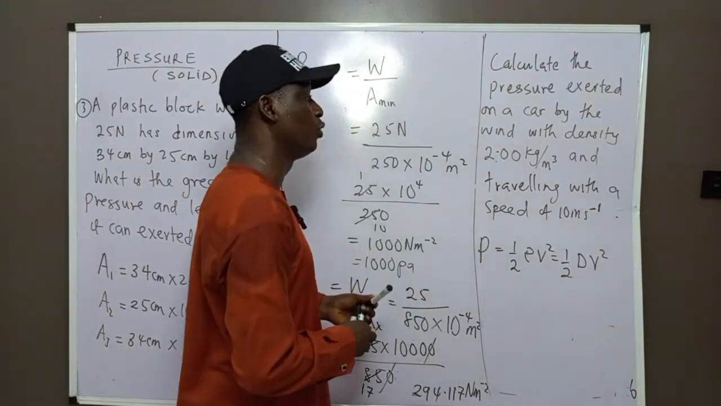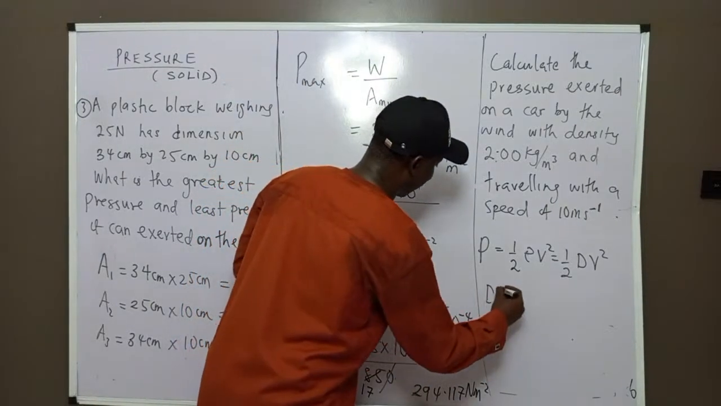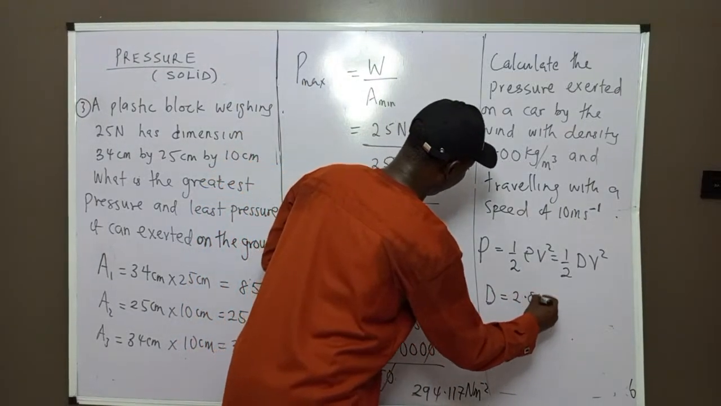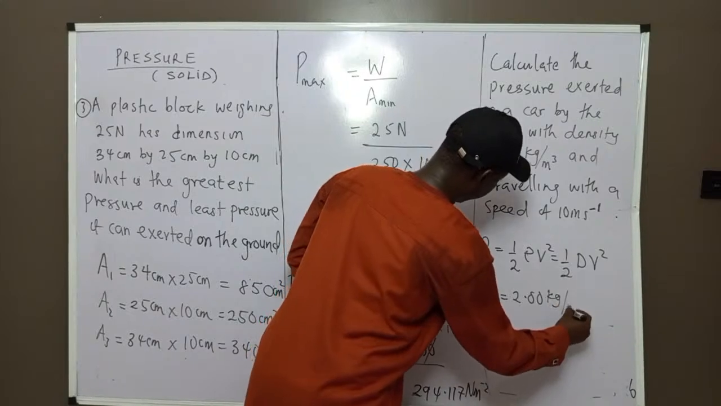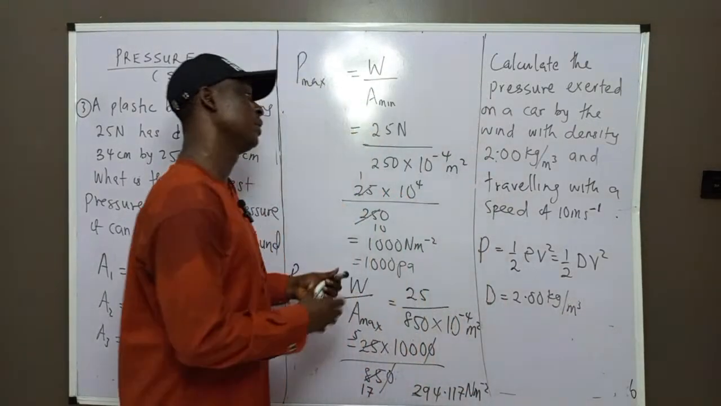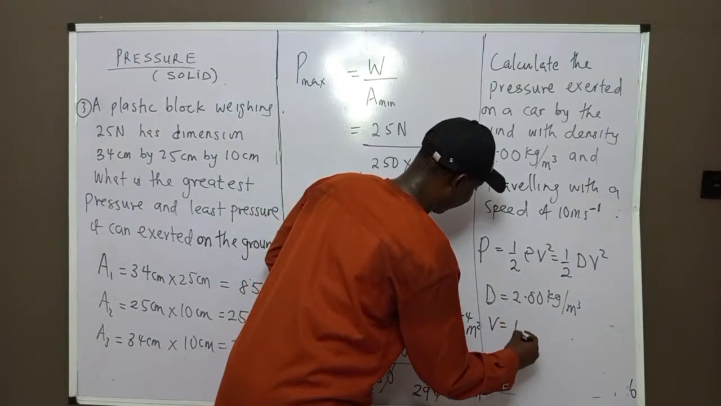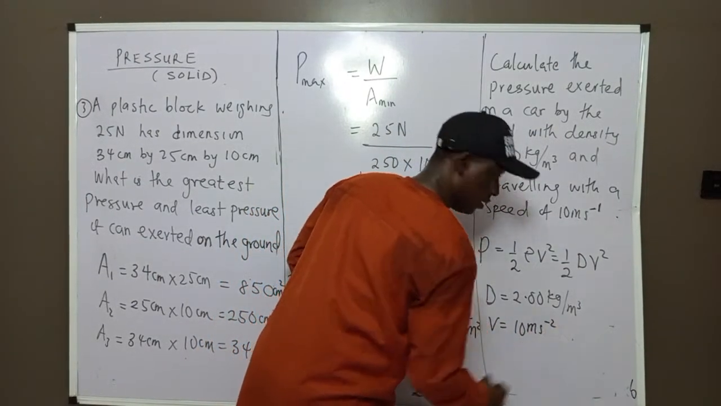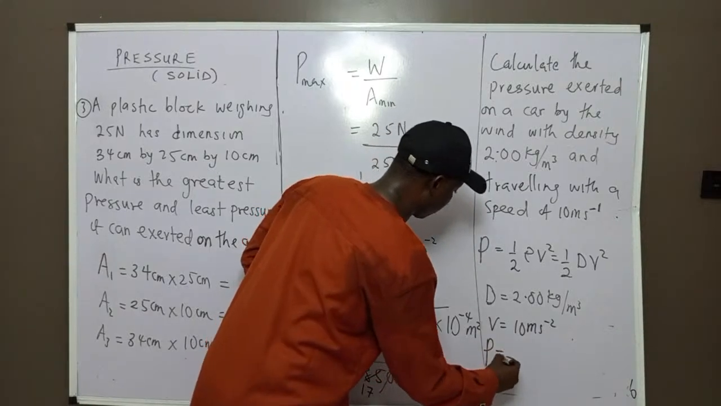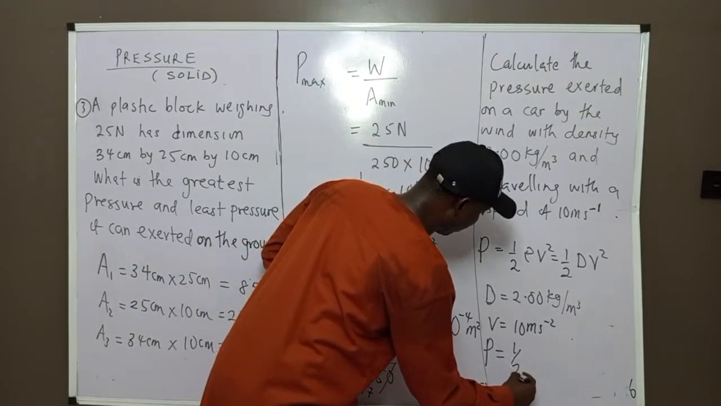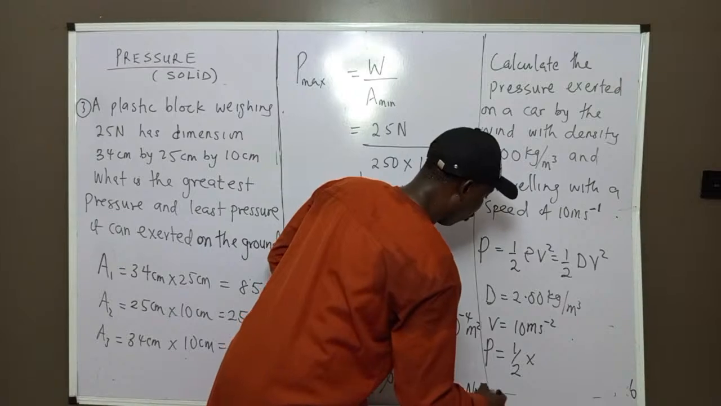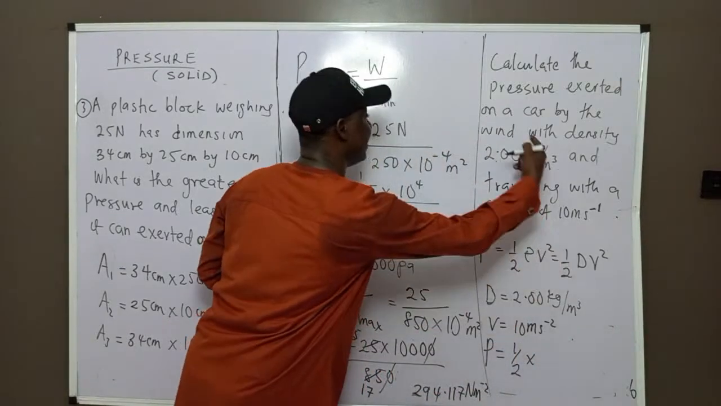So what we are going to do now: we are given the density as 2.00 kilogram per meter cube, and the speed, the velocity, as 10 meters per second. So what is our pressure, to end it for today? It is 1 over 2 times the density, which is given to us.